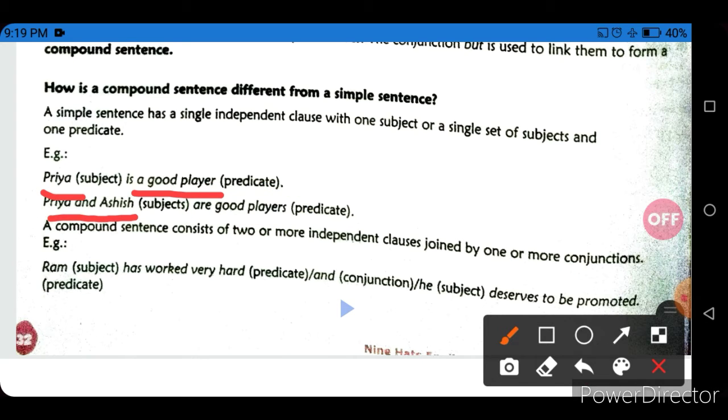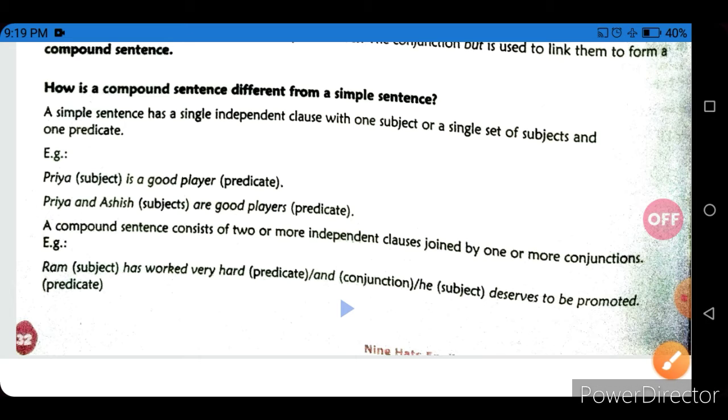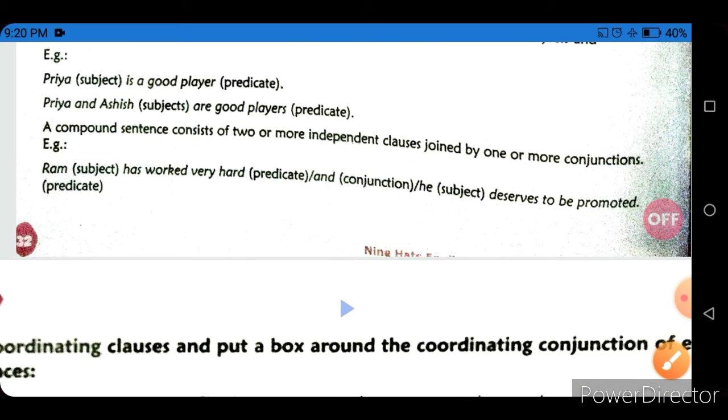A compound sentence consists of two or more independent clauses joined by one or more conjunctions. We can use more than one conjunction and more than one subject, but each clause has its own predicate.